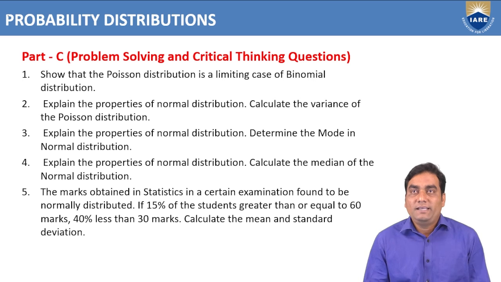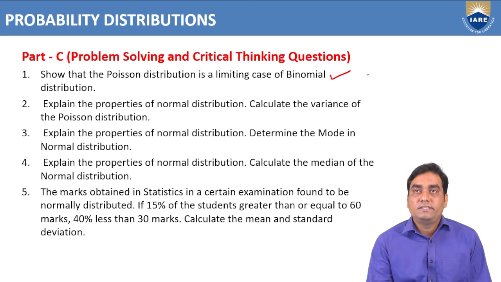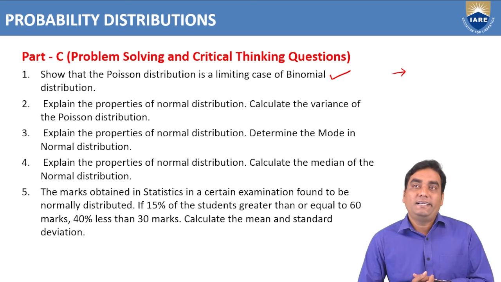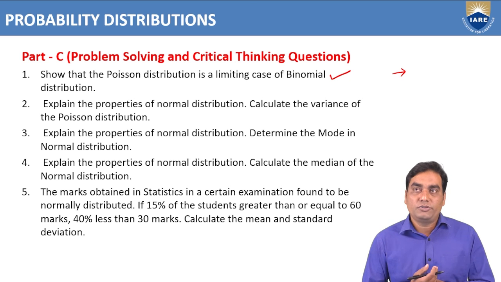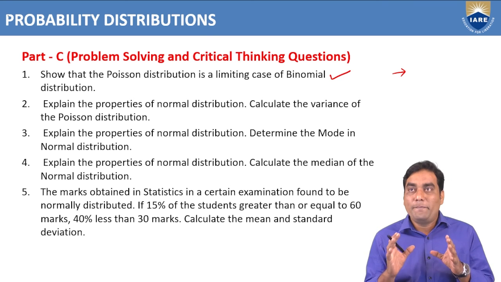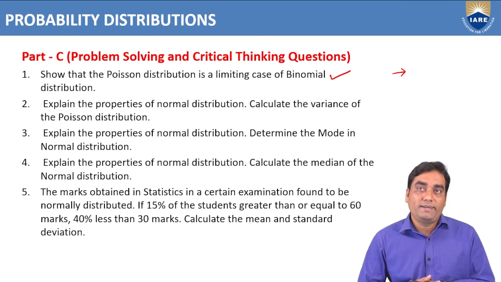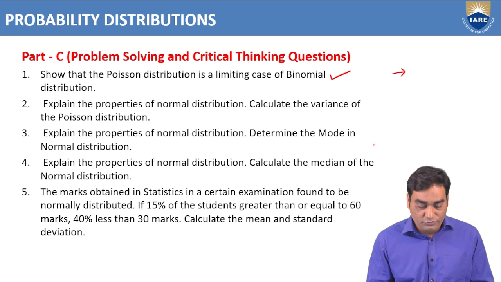Now, part C, problem solving and critical thinking. Show that the Poisson distribution is a limiting case of the binomial distribution. That means when you apply the limit n tends to infinity and p tends to 0, that means the number of trials is very high and the probability of success is very small, in that case the binomial distribution will be converted into Poisson distribution.